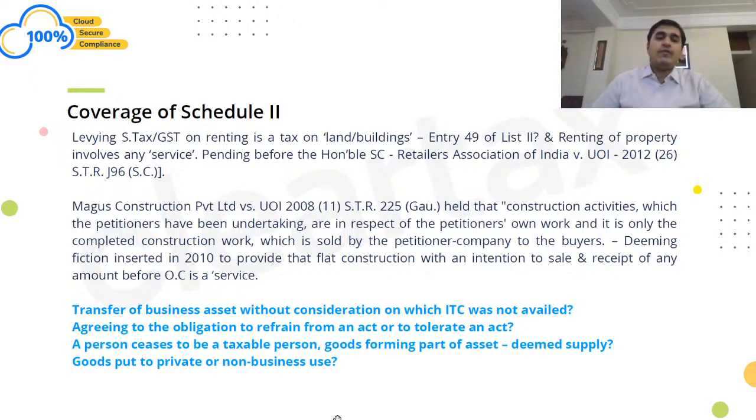A huge area of litigation awaits because Schedule 2 was only meant for classification between supply of goods and services and not for deeming what is a supply. So the intent with which it was drafted and the way it is there now, the interpretation is actually poles apart. So we need to be very careful about this.